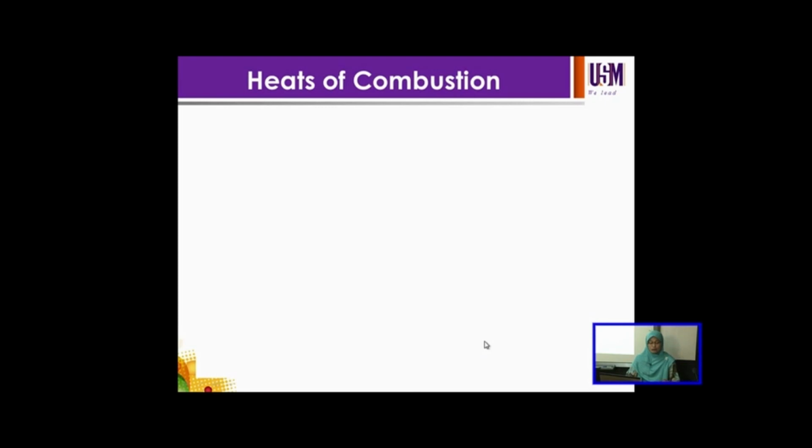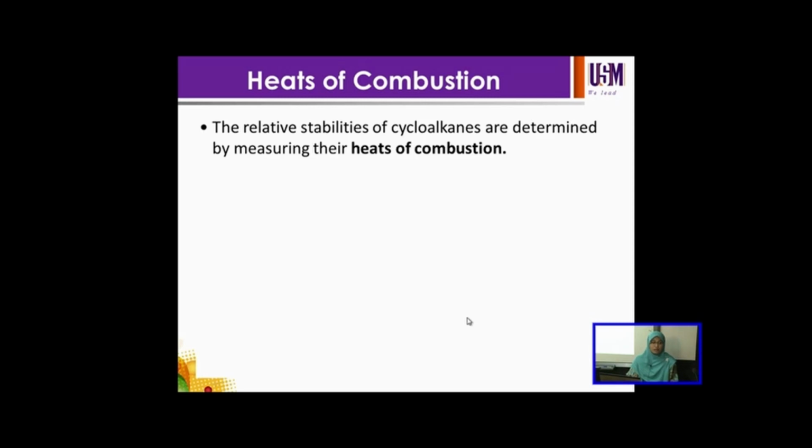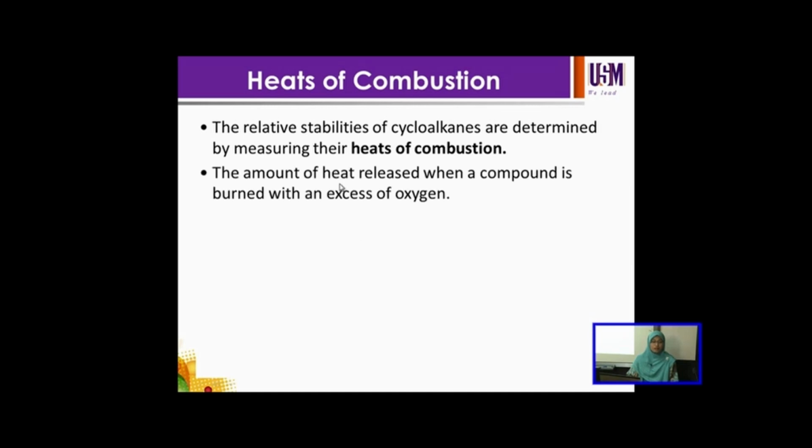So how do chemists know that some of the cycloalkanes are stable and some are not? What they did is calculate the heats of combustion. The relative stabilities of cycloalkanes can be determined by measuring the heat of combustion, which is the amount of heat released when a compound is burned with an excess of oxygen in a sealed container called a bomb calorimeter.